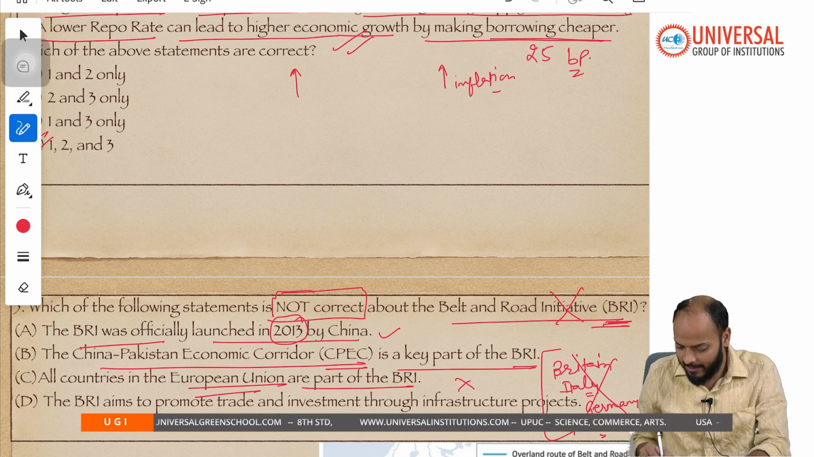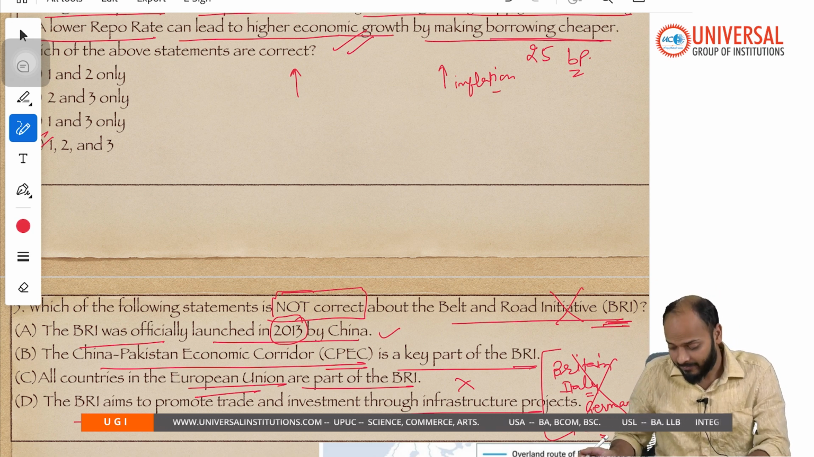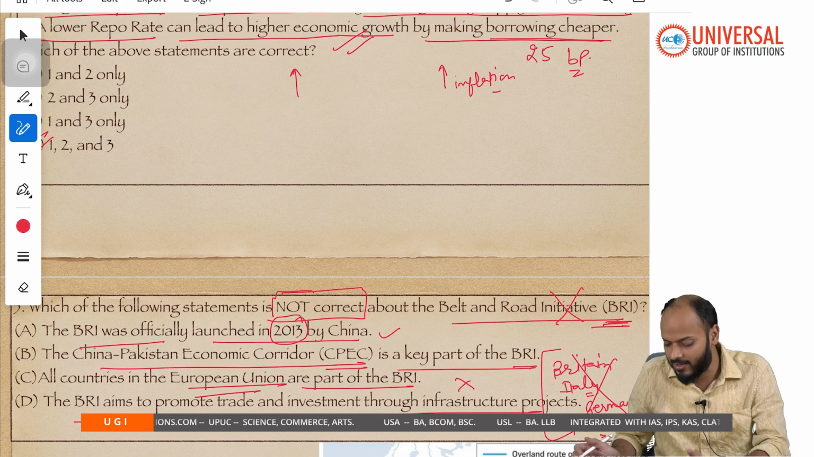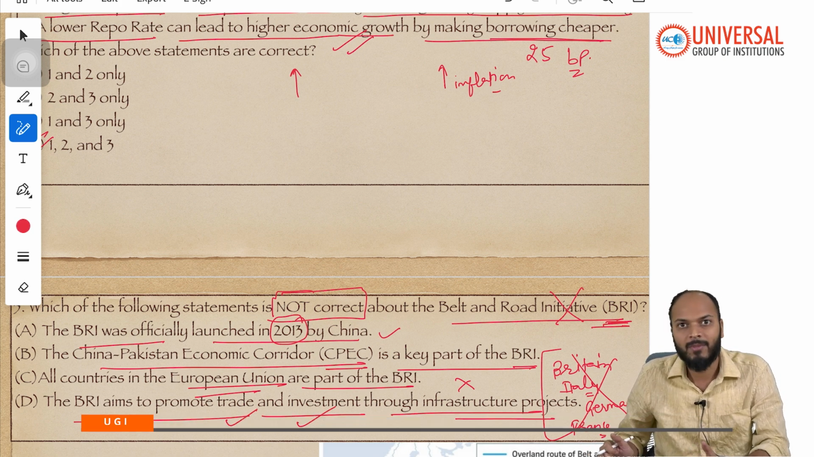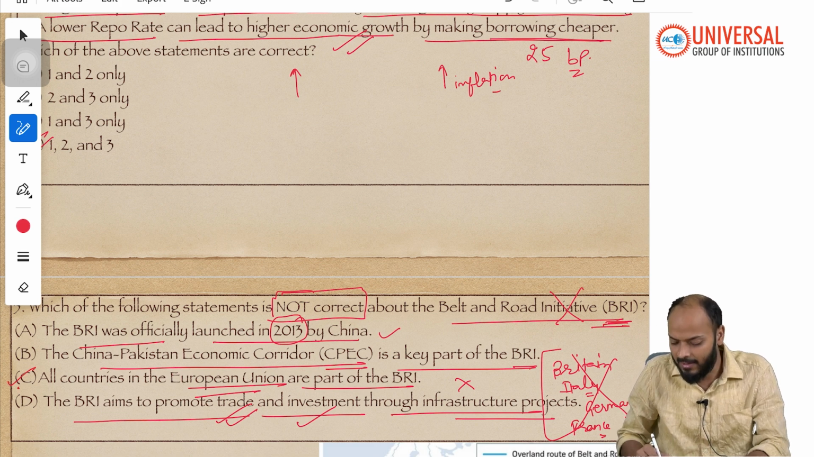Now let's see statement D. The BRI aims to promote trade and investment through infrastructure projects. So that is the objective of BRI. It will be helping in developing infrastructure so that trade as well as investment, so through development of infrastructure, they are investing in the other economies, and this infrastructure only will be used for enhancing trade. So statement D is correct. Option C will be the correct answer.